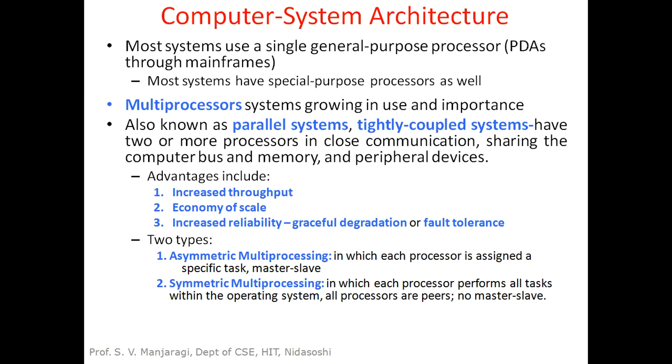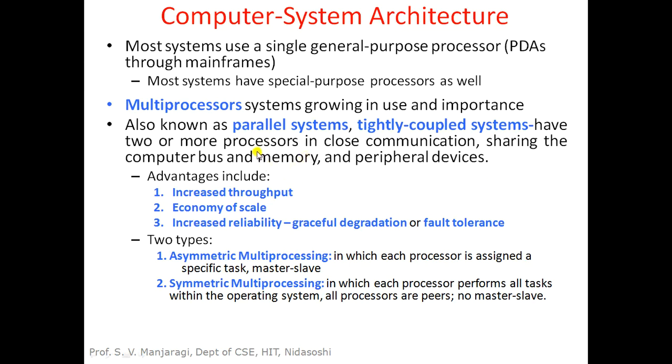We can achieve parallelism, that is executing two or more tasks simultaneously on different CPUs, if those tasks are independent.